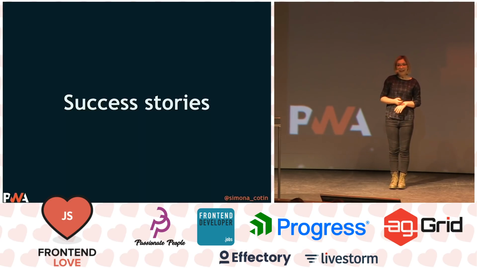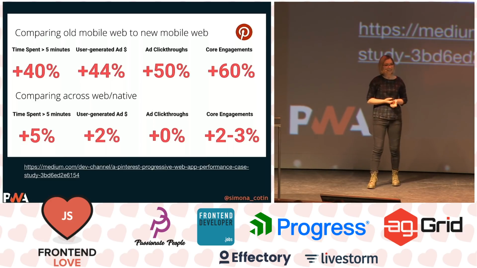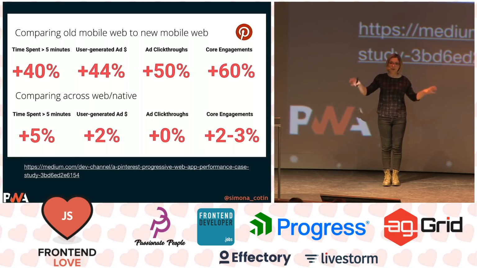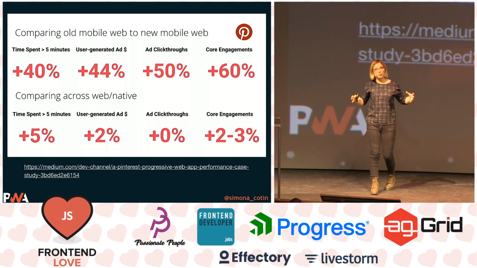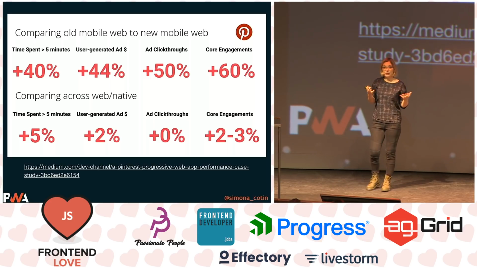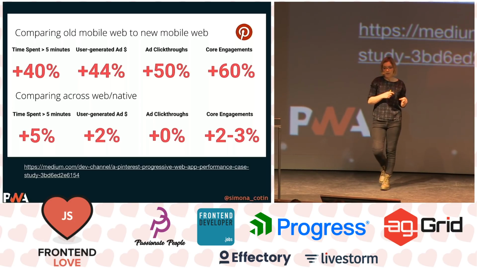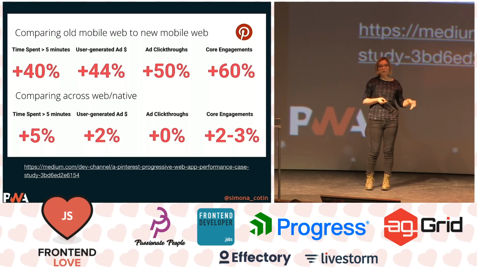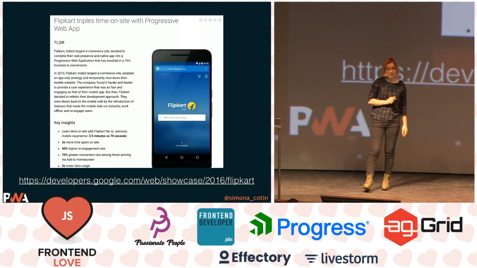And I just have 2 success stories, but obviously there's more than 2. The first one is the Pinterest one. Pinterest realized that they wanted to reach an international audience, and most of the traffic comes from mobile, and their mobile experience wasn't great. So they improved their app, and you can find a really good study here from Addy Osmani, where you can find details of everything that they've improved, but they focused on improving performance and making this an enjoyable experience for their users.